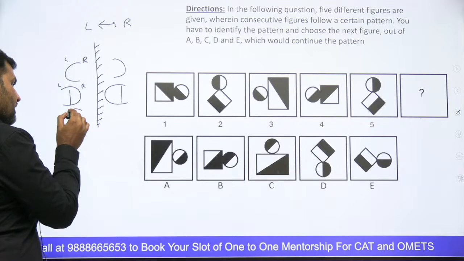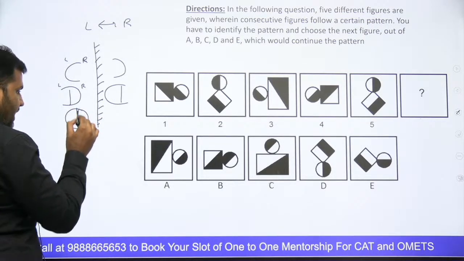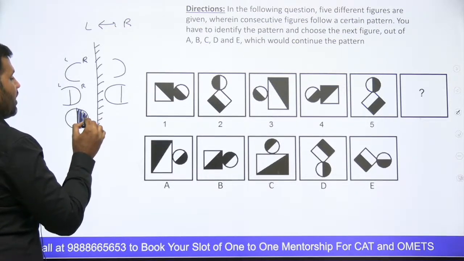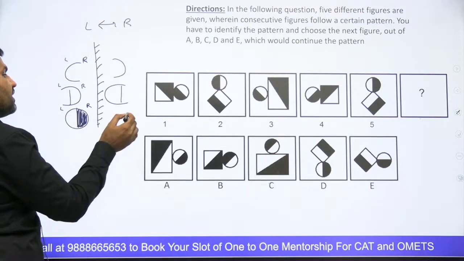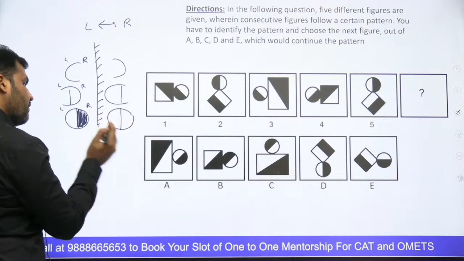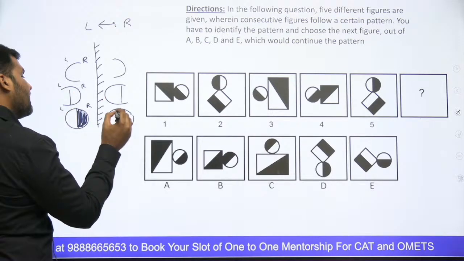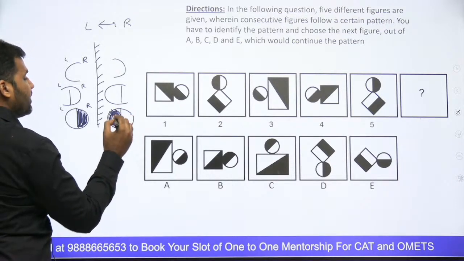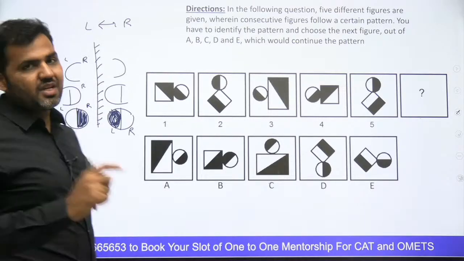If I ask you to find out the mirror image of this object, guys, let's say this is the filled part. Now this object, you see that this is the right part of the object, this is the left part of the object. When I find out the mirror image of it, left becomes right and the right becomes left. So this filled part, which is on the right hand side in front of the mirror, when you will be looking at the mirror image of it, this filled part will come on the left side of the mirror, guys, right? That's a basic standard concept of mirror image that you should know.